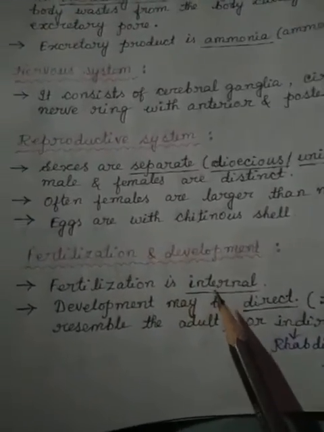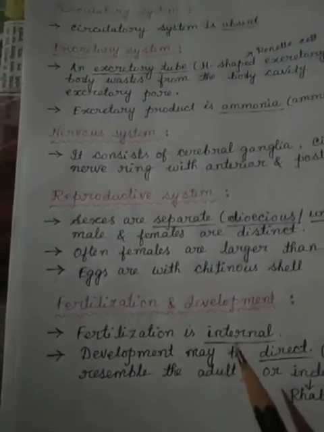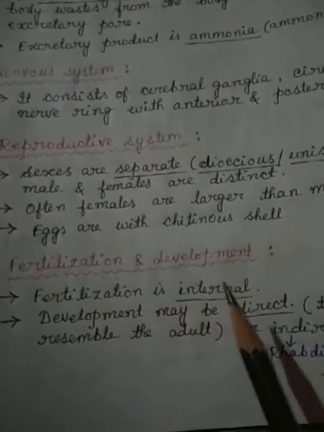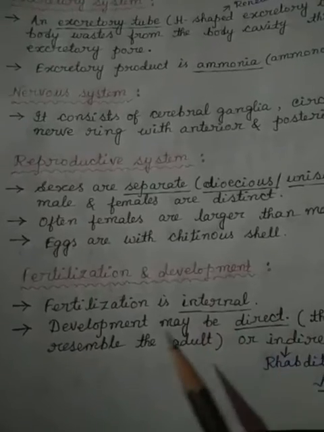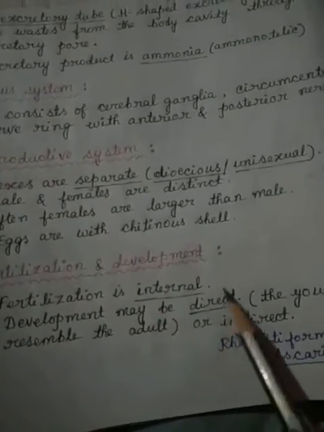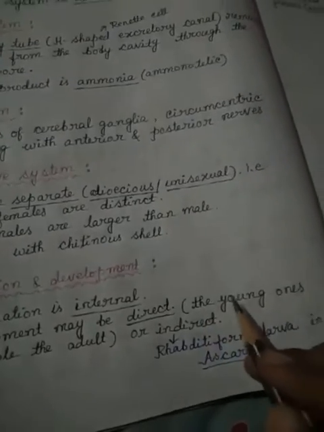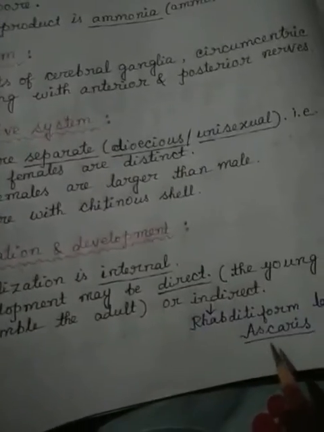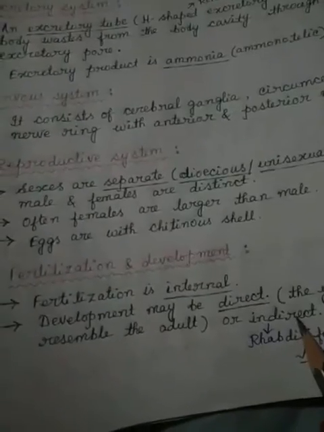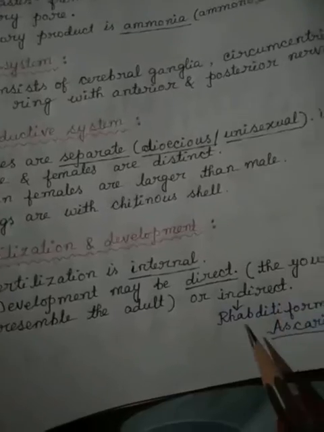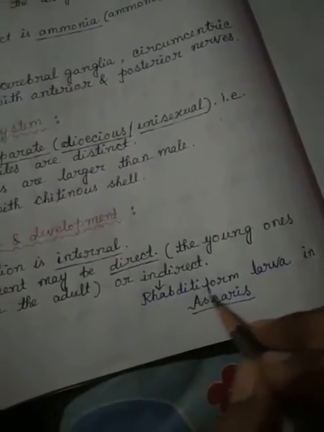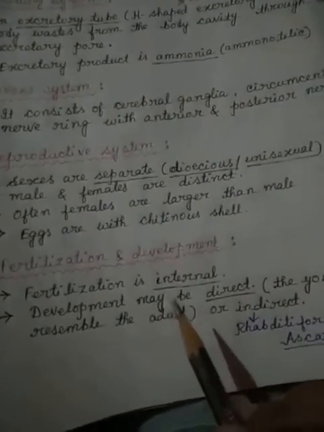Now fertilization. Fertilization is internal. Internal fertilization means male and female gametes fuse inside the body. Development may be direct. Direct development means there is no larval stage. The young ones resemble the adult, but in case of Ascaris, indirect development is found. Indirect development means they have a larval form which is known as rhabditiform larva. So both types of development, direct and indirect, are found.